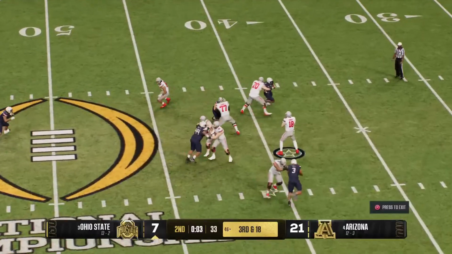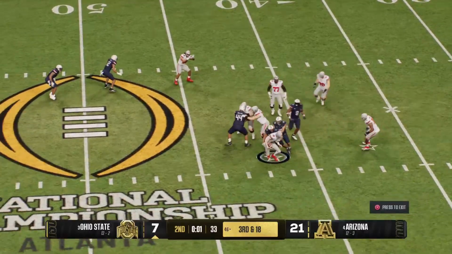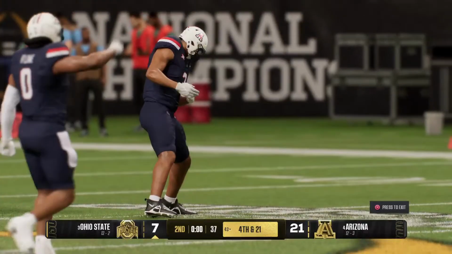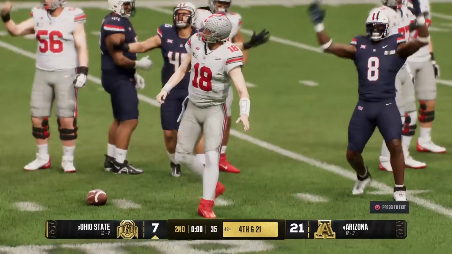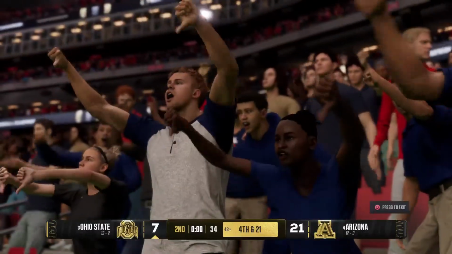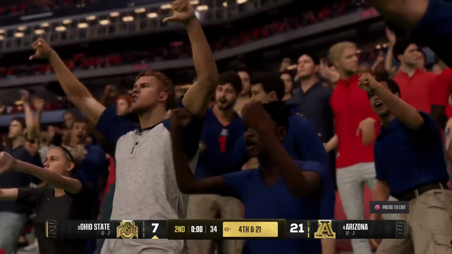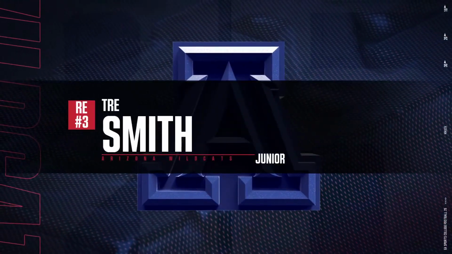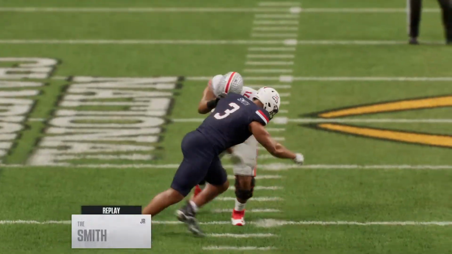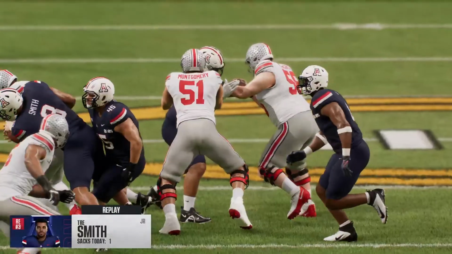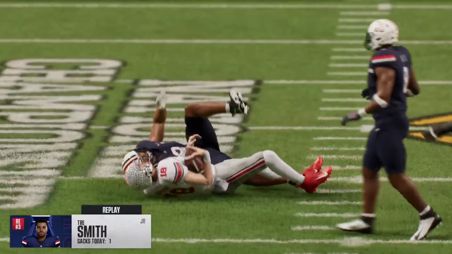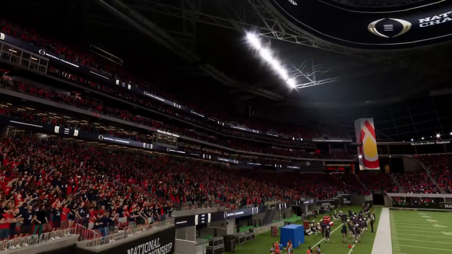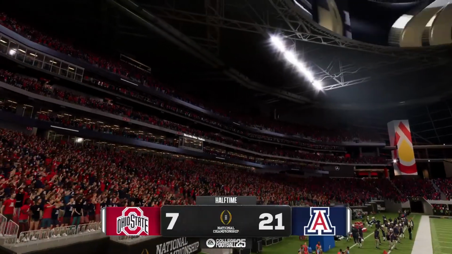Drops back, looking to throw for it on third down. And he's brought down, sacked. Excellent way for the defense to end this first half with momentum. And that will do it for the first half here. Kevin Connors now has our halftime update.